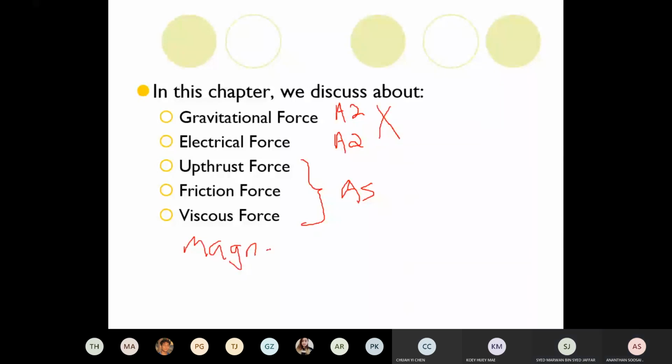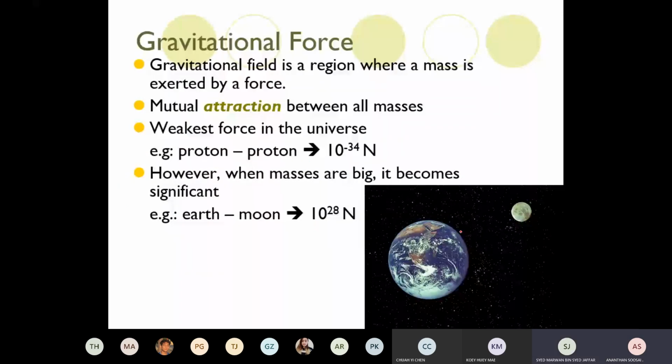Magnetic force is also one main topic in A2. There are one or two questions they ask in AS too, but not a very common one. These are the main three for AS, so we're going to talk in depth about these three. As we move on, gravitational force, I put it in briefly, not much of a